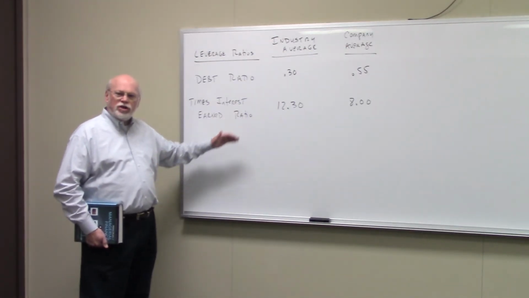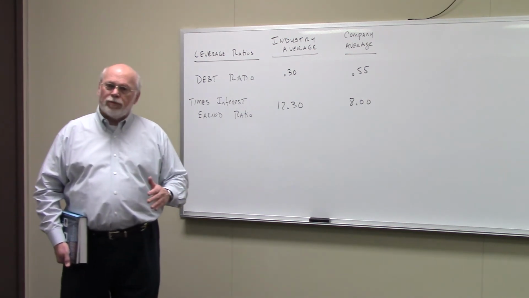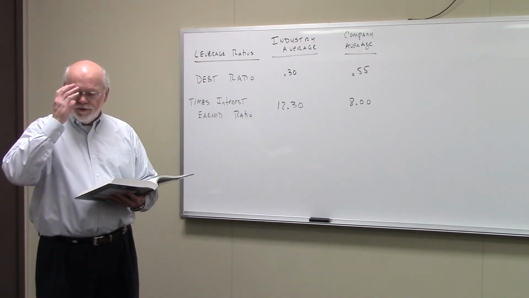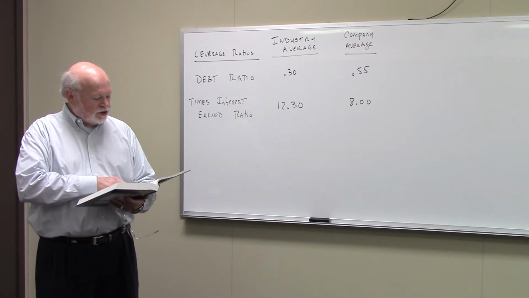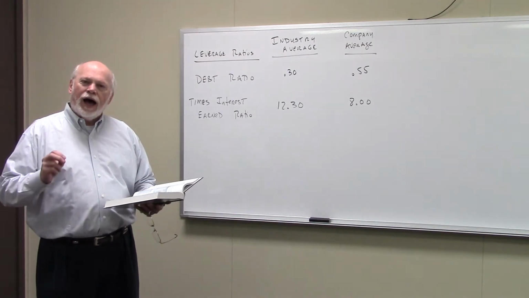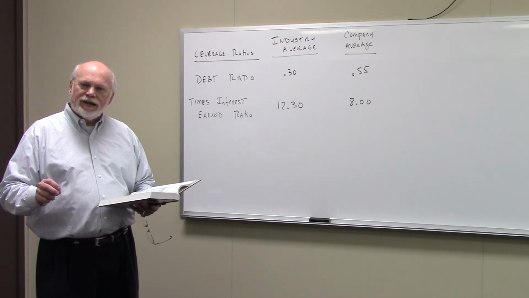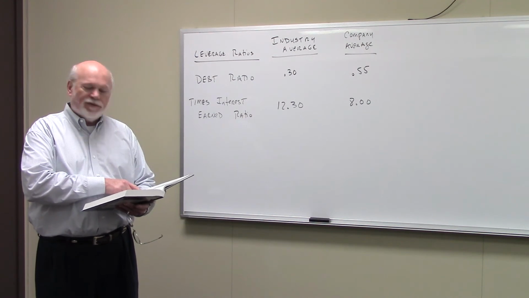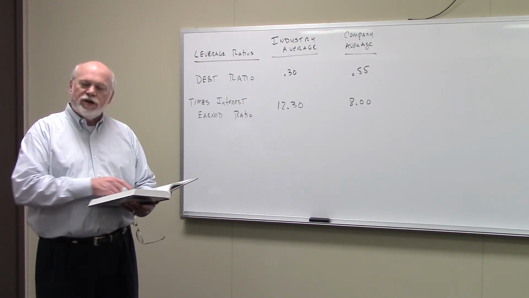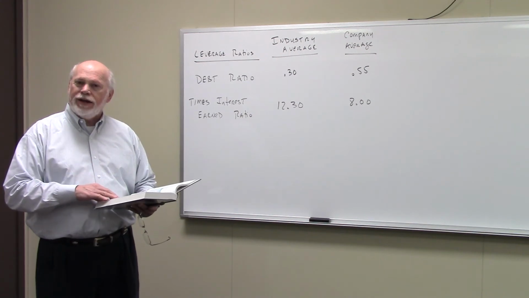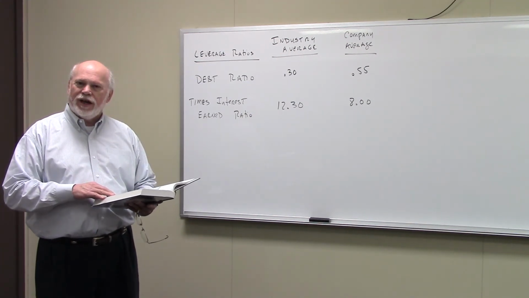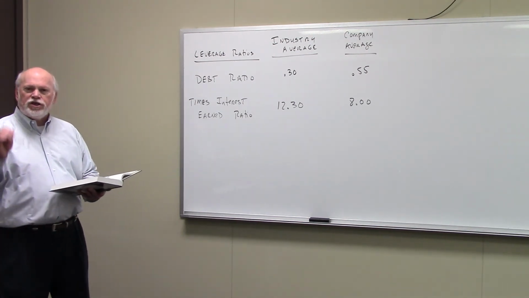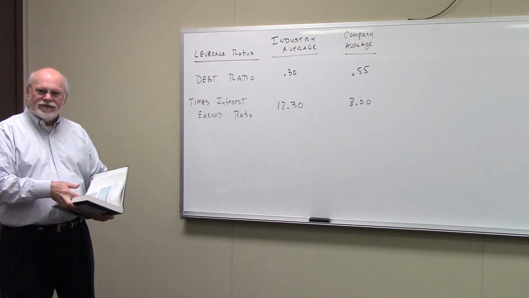The times interest earned ratio is EBIT, or operating profit, divided by your interest expense. Now if you go to the income statement for Fox Manufacturing, you'll go down and you'll see something that says operating profit. Operating profit and earnings before interest and taxes, EBIT, are the same thing. So the numerator of this equation is going to be operating profit, or $80,000. The denominator is the interest expense, which is the next thing on the income statement, which for this company is $10,000. 80,000 divided by 10,000, the times interest earned ratio for Fox Manufacturing is 8.